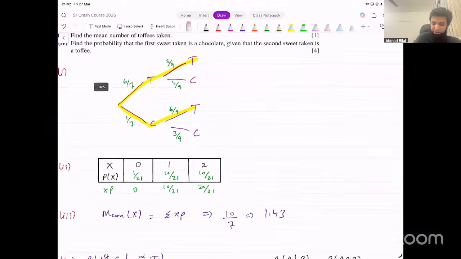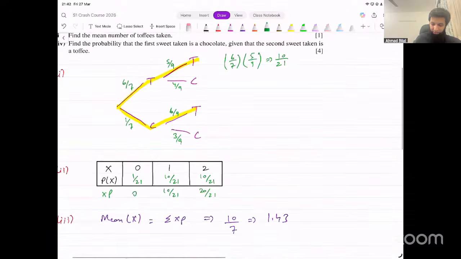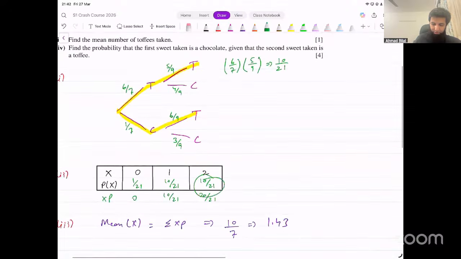What I'll do is I'll just do these calculations here in the tree diagram so it becomes easier for you to understand. So I'm multiplying these two, 6 over 7 into 5 over 9, and that will give us 10 over 21. We actually calculated this probability earlier as well. And then CT, what's this? 1 over 7 into 6 over 9.